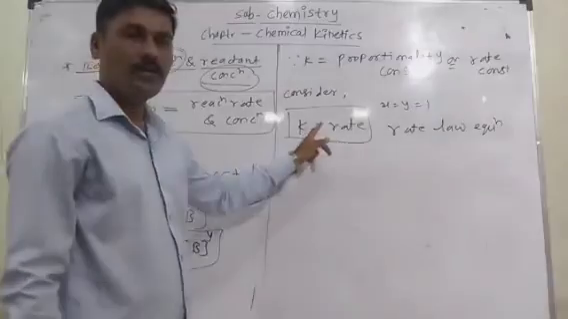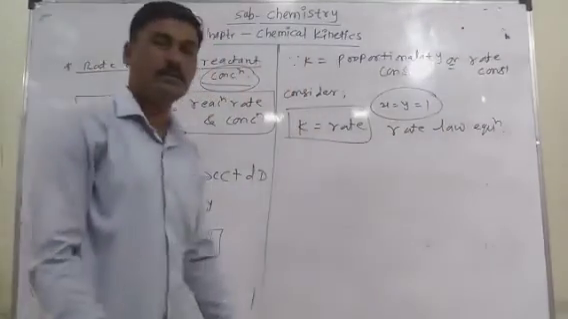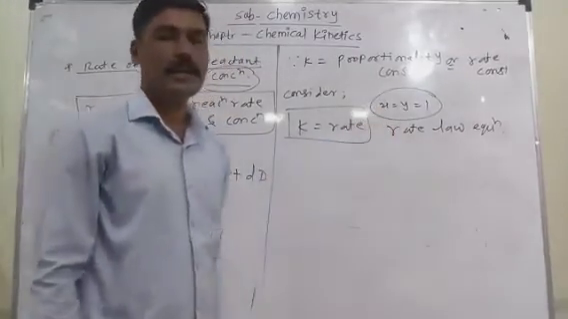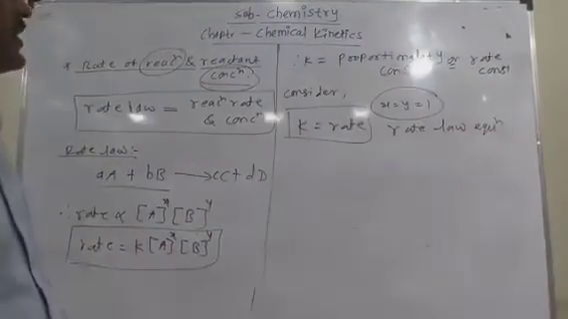K is equal to rate, or rate is equal to k, when we put the simple powers equal to 1, or considered as unity. So that is the rate law equation.